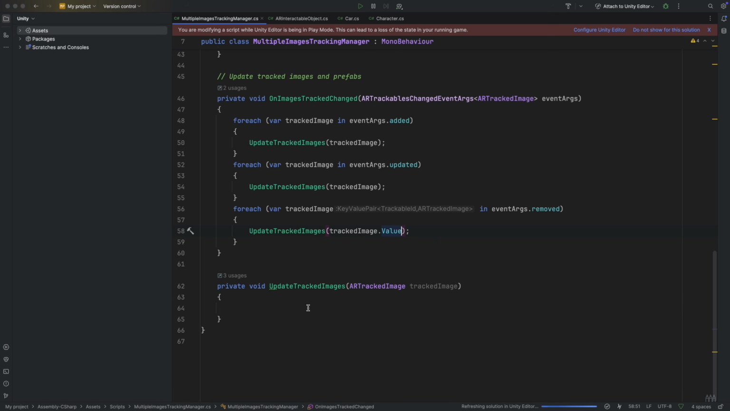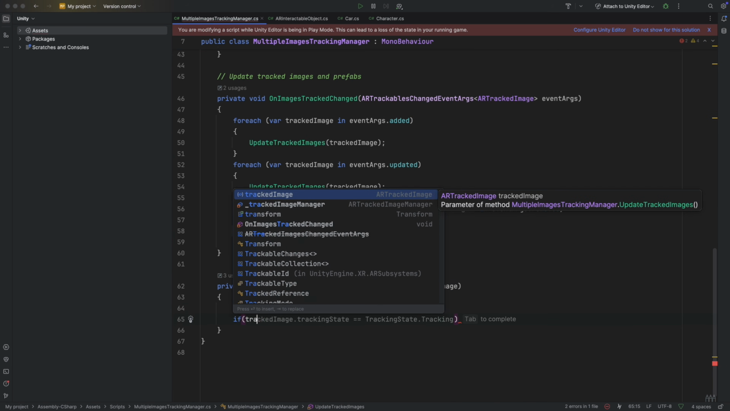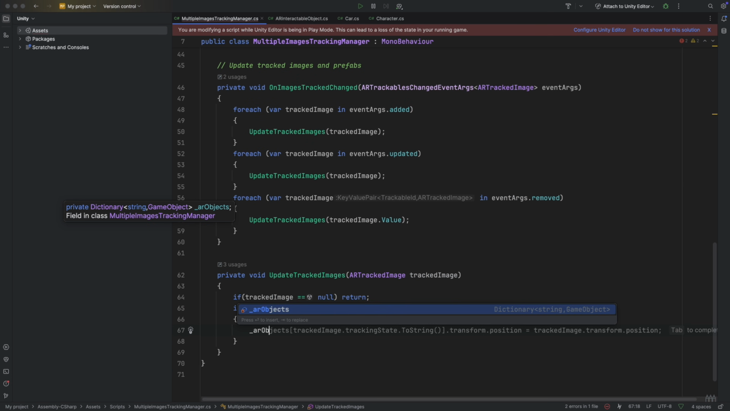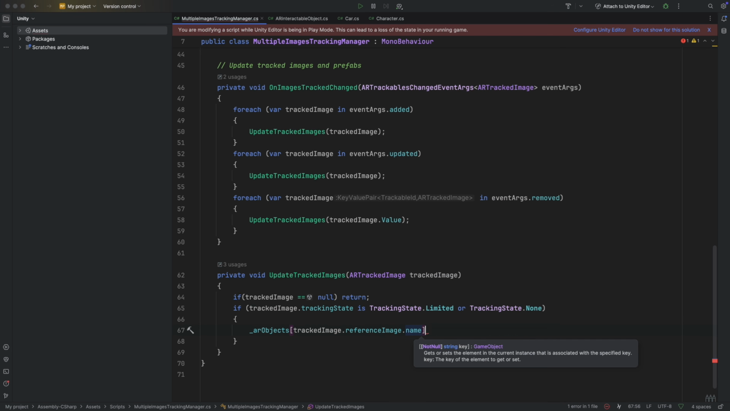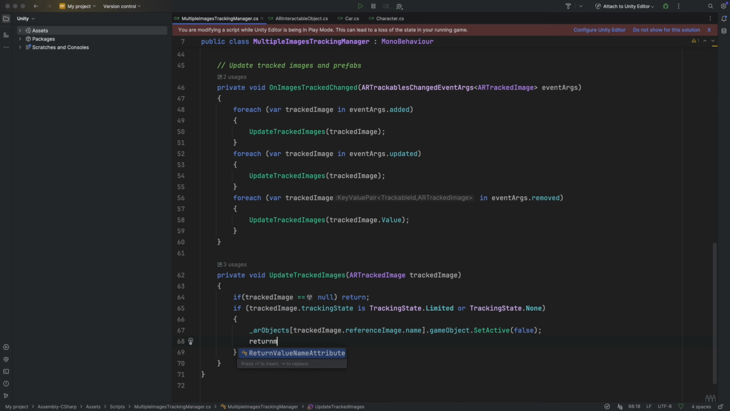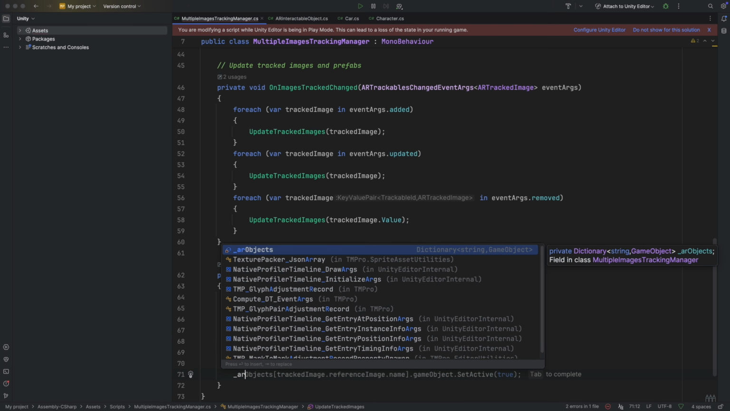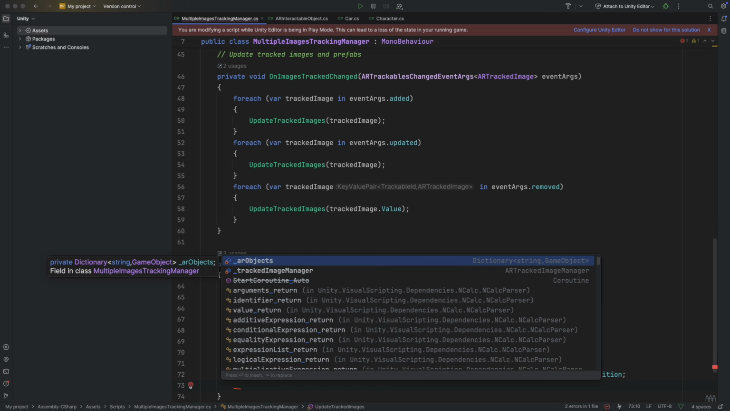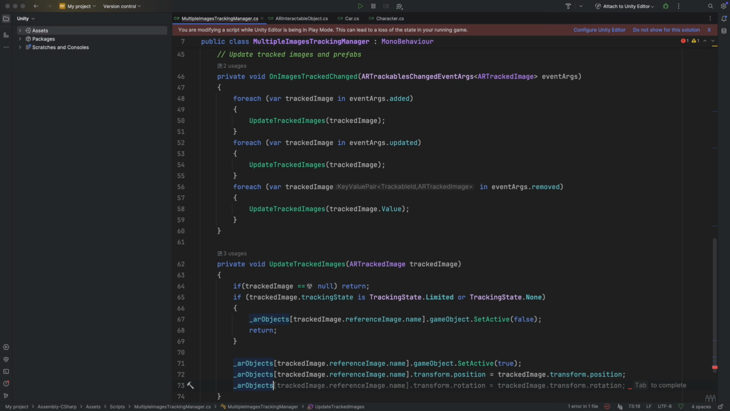Now let's ask first if the tracked image is null, then do nothing else. Then if the tracking state of the tracked image is limited or none, then in ARObjects, in square brackets, pass the name of the reference detected image and deactivate the related prefab, then do nothing else. Okay, if none of the conditions are met, it is because there is good tracking. So in ARObjects, we make visible the prefab belonging to the tracked image name, set the position equal to the marker's position, and define the rotation as the marker's rotation.